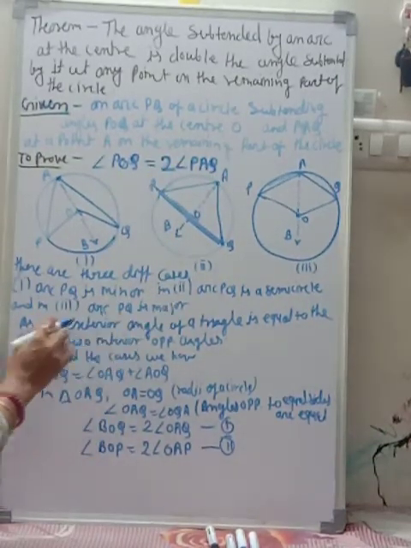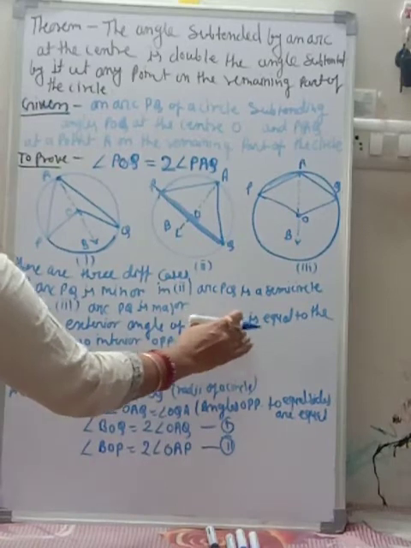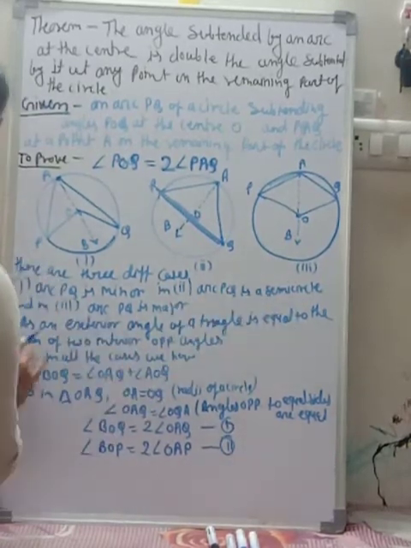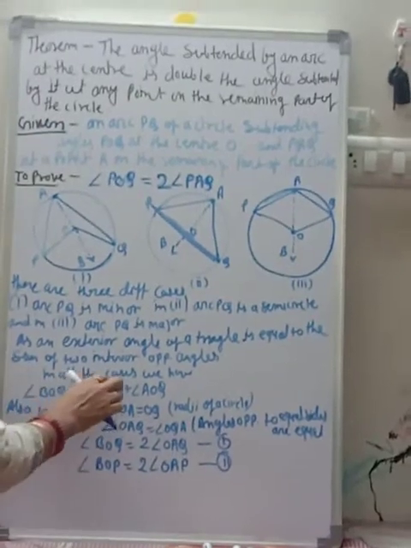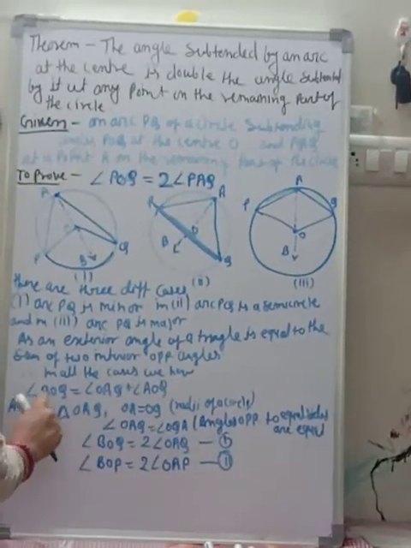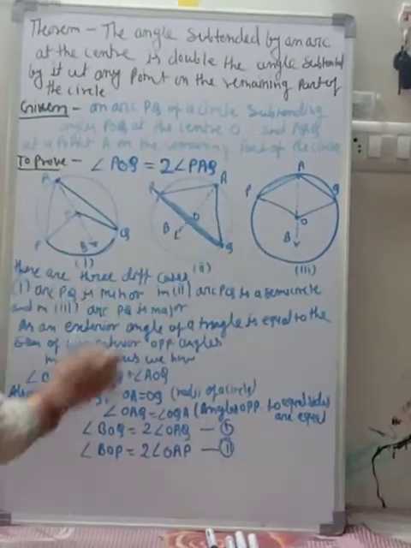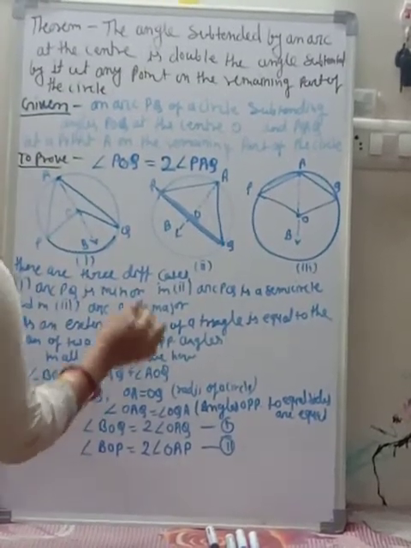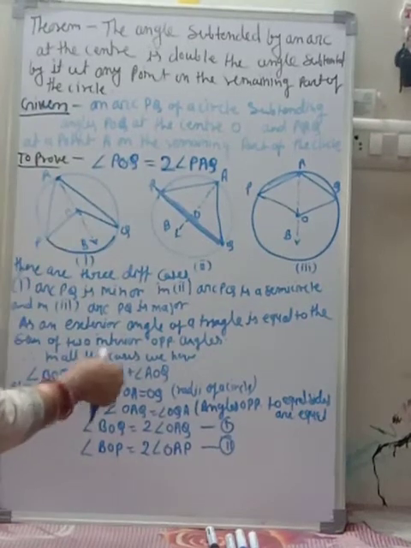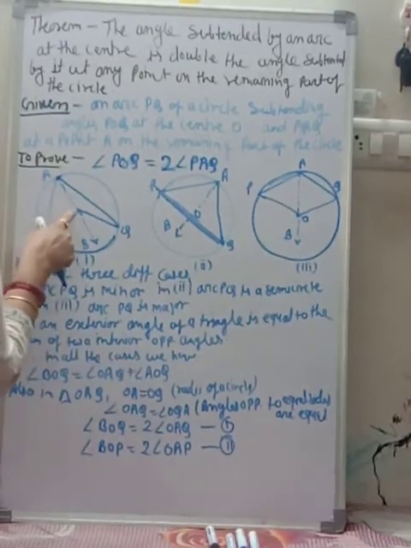You already know that an exterior angle of a triangle is equal to the sum of the two interior opposite angles. So in all the cases we have angle BOQ equal to angle OAQ plus angle AOQ.